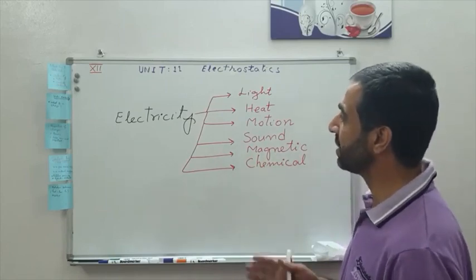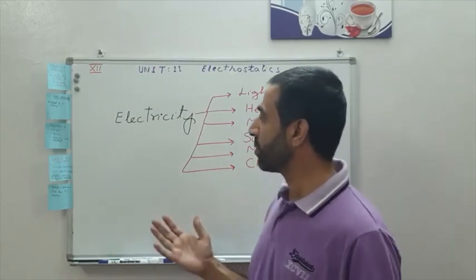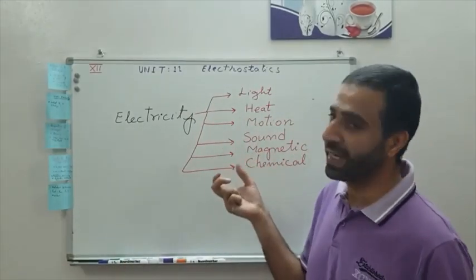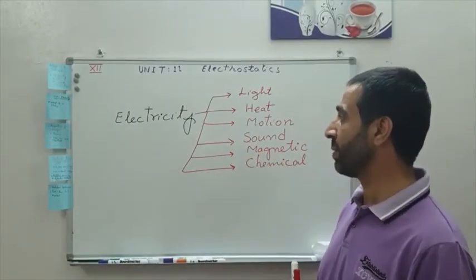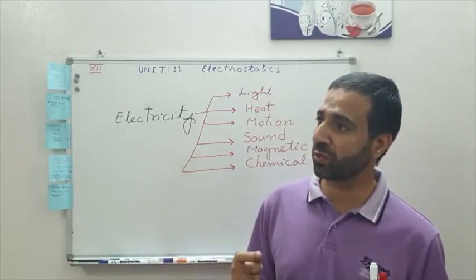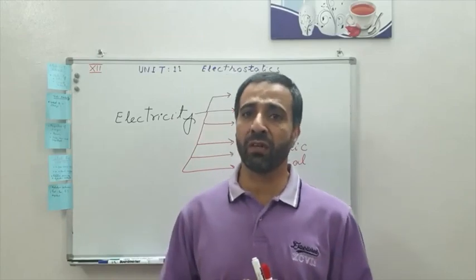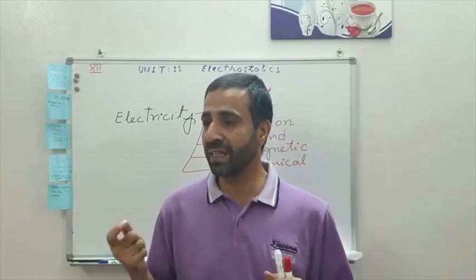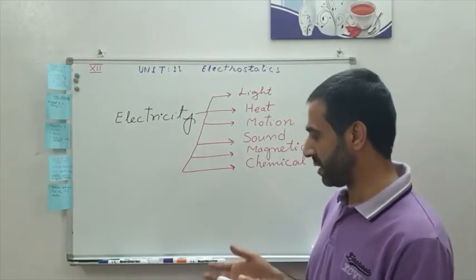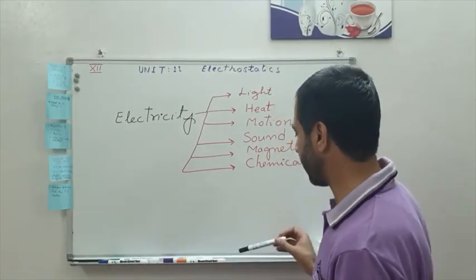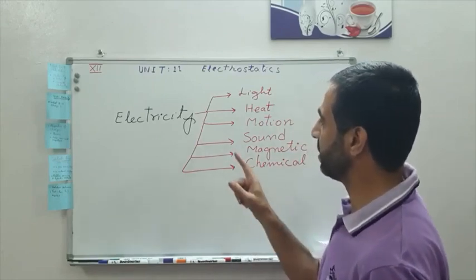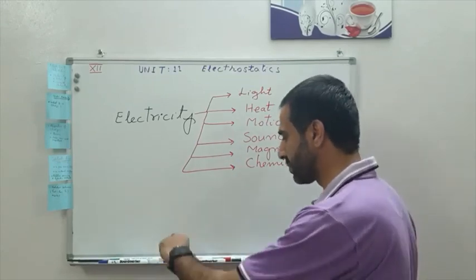So electricity is in fact the invisible force which can produce these six effects. Now why do I say the invisible force? Because when electricity moves through the wire, we can only see the effect, but we cannot really see those charges moving. So this is why I call it the invisible force which can produce these six effects.